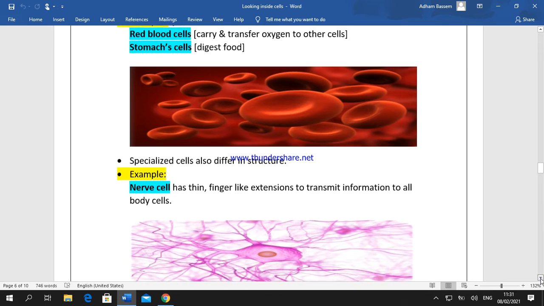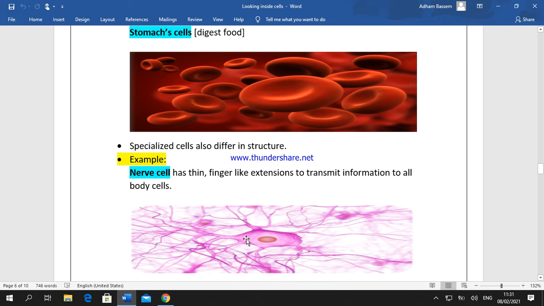We have red blood cells and nerve cells. There are some common structures between them, but the shape of red blood cells differs from the shape of nerve cells because each of them does a specific function.